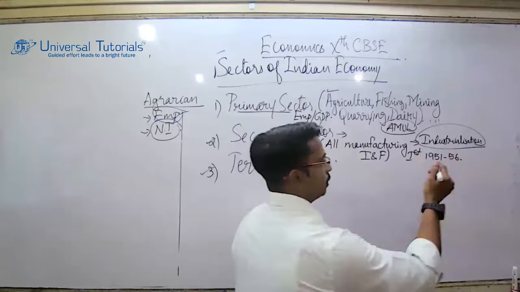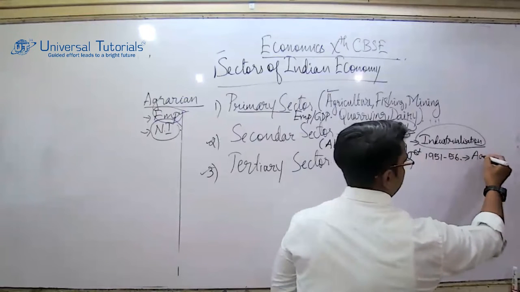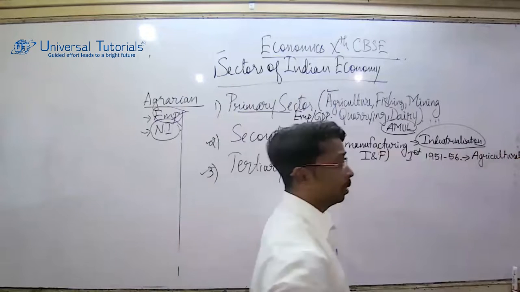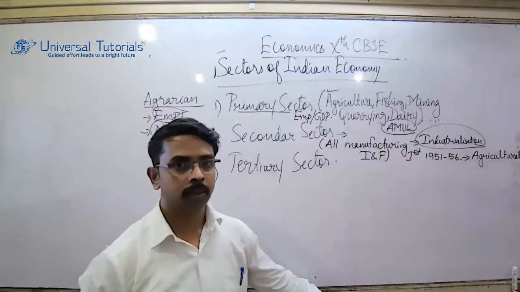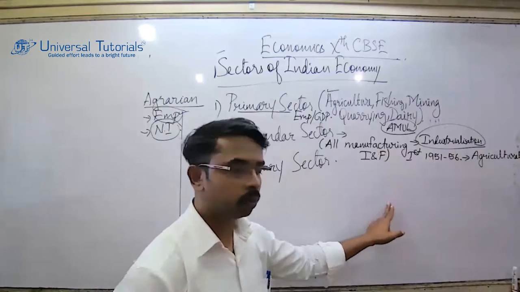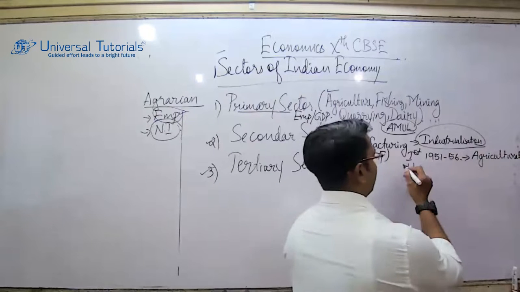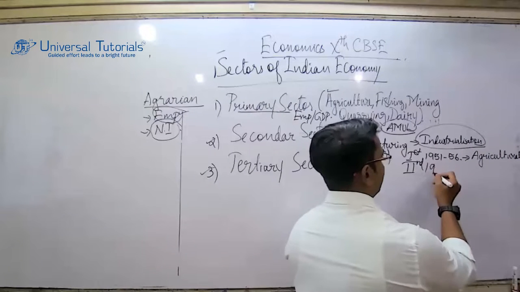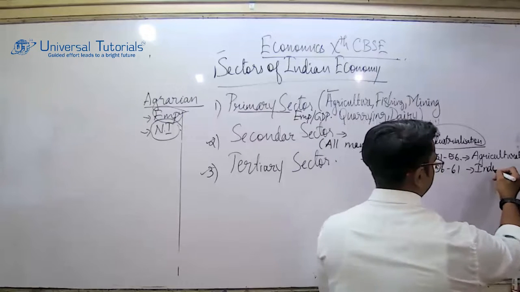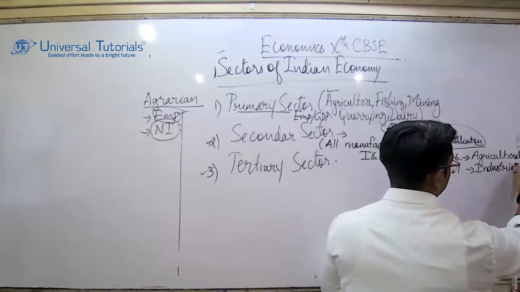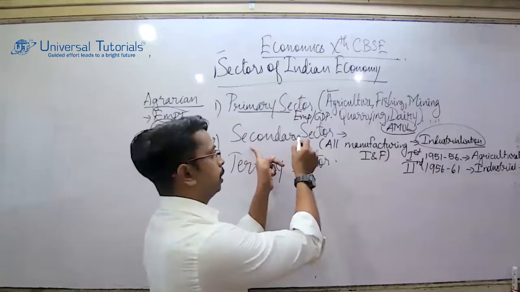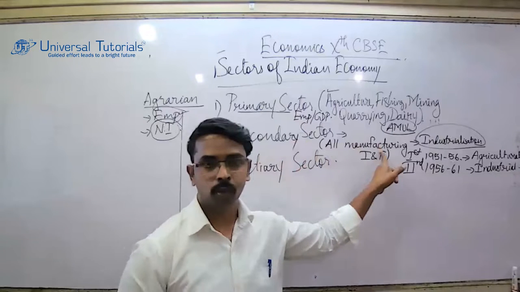Since it was the first 5-year plan, India named it the agricultural plan. But then the first government under the leadership of Pandit Jawaharlal Nehru analyzed that not only agriculture has to develop, but in order to modernize, we need to develop even the industries. The second 5-year plan, from 1956 to 61, was an industrial plan. Why am I using the word industrial plan? Because I have to discuss the sector which we call which sector? The secondary sector, which simply means all manufacturing industries and factories.